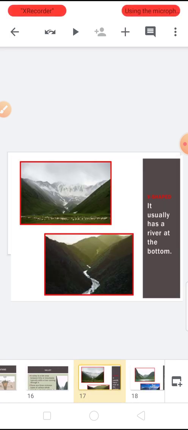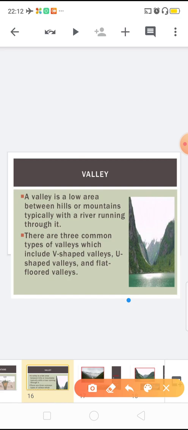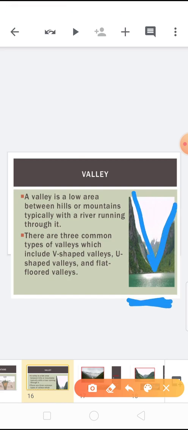Now valleys. Valleys are also one type of landform. What is a valley? If you see the picture, a valley is generally V shaped, that's why it is known as a valley.